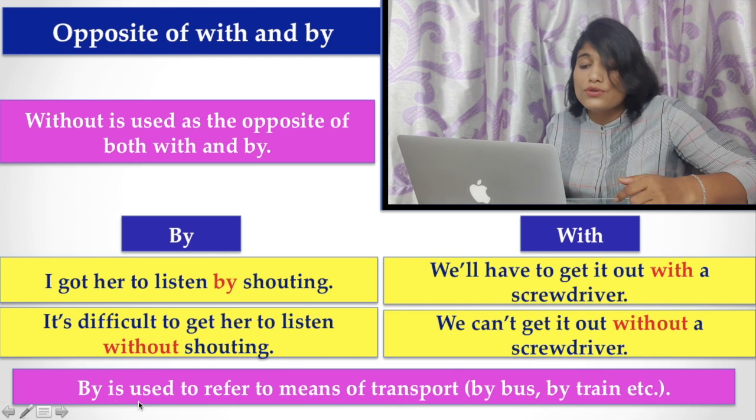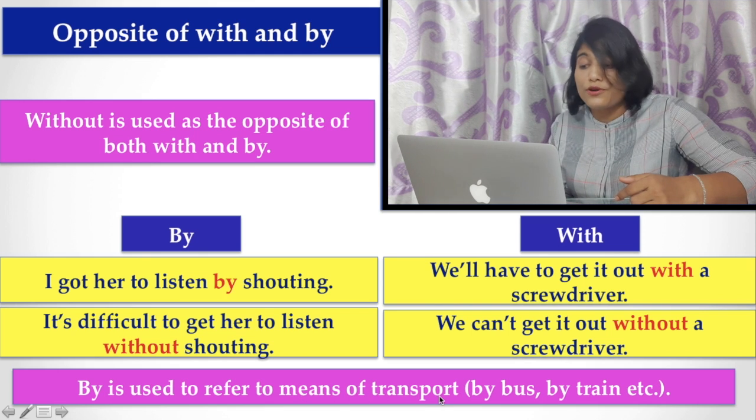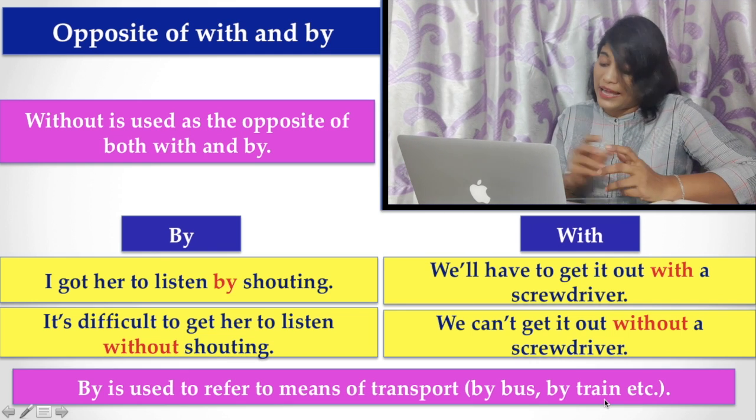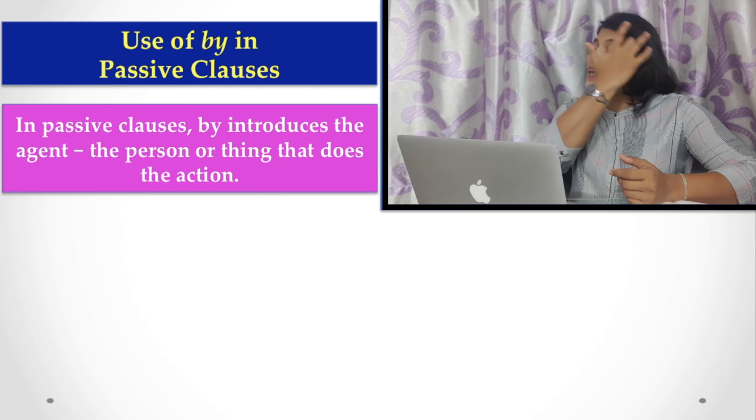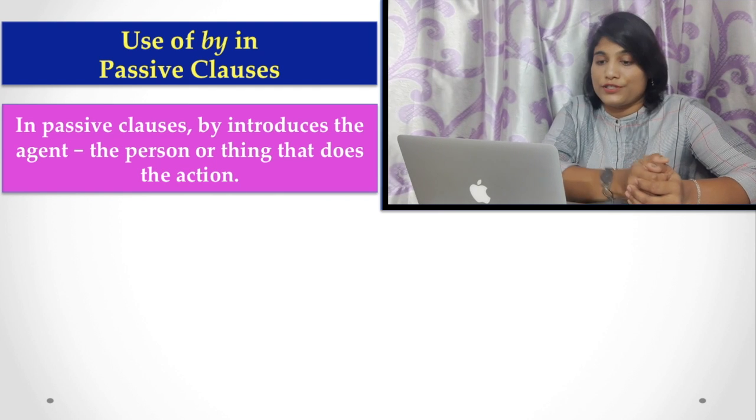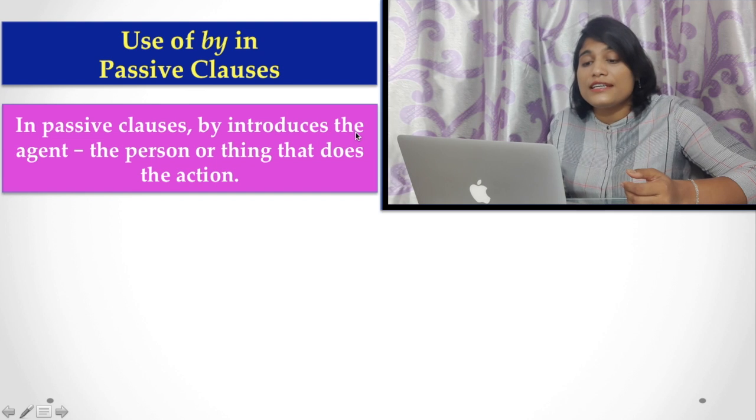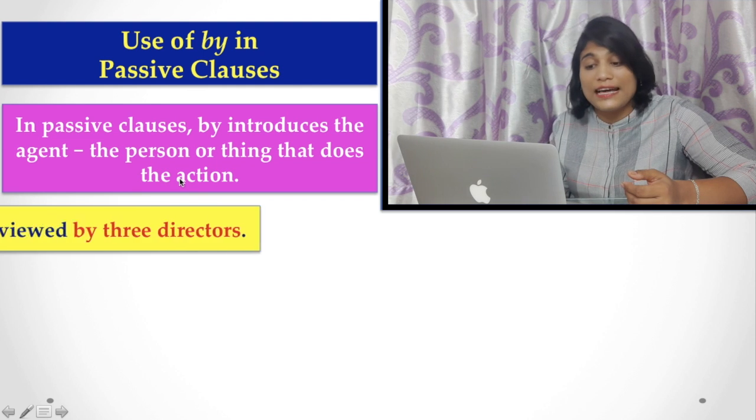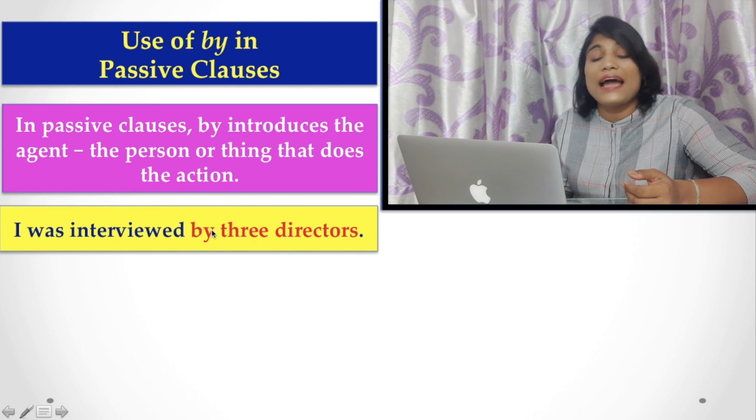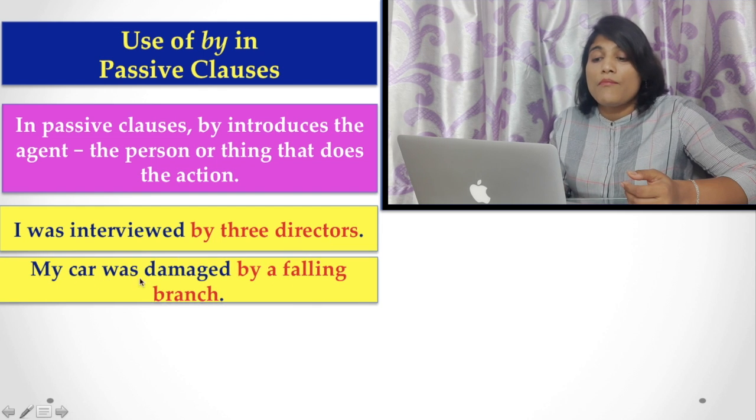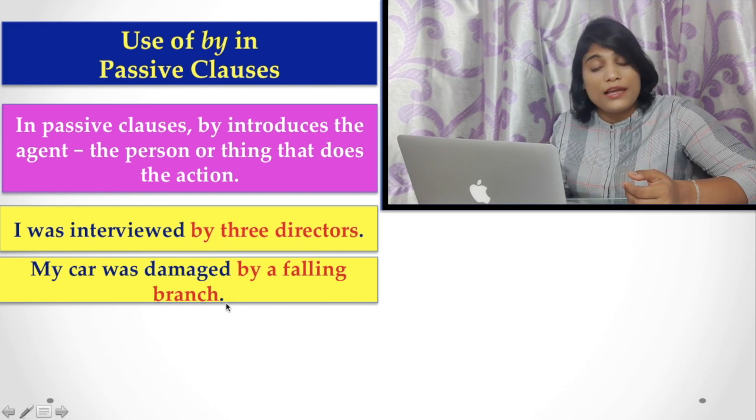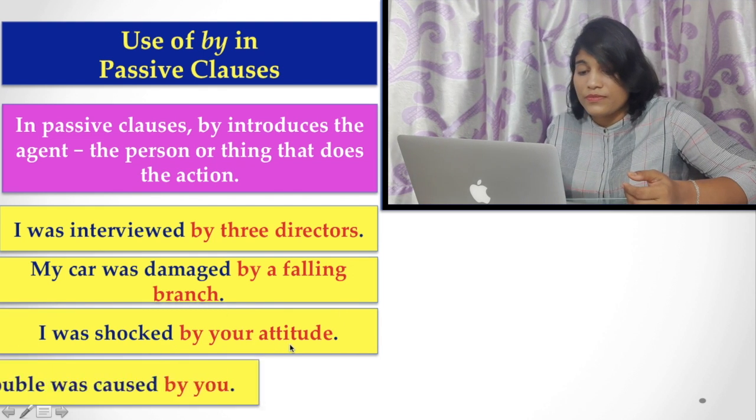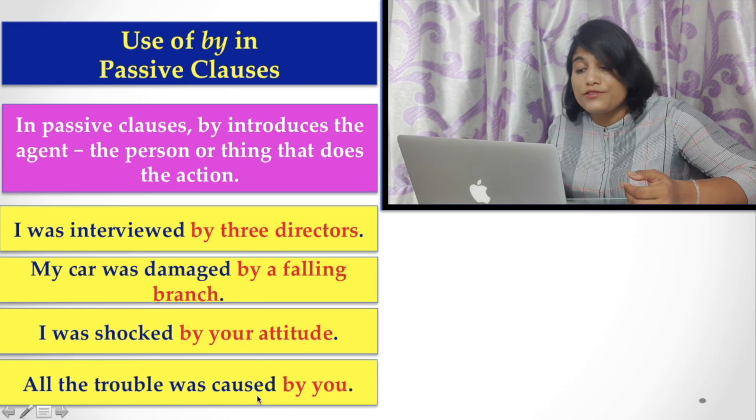Here, by is used to refer to means of transport, for example, by bus, by train, etc. This is the use of by. And by is also used in a passive clause. In a passive clause, by introduces the agent, the person or thing that does the action. For example, I was interviewed by 3 directors. My car was damaged by a falling branch. I was shocked by your attitude. All the trouble was caused by you.